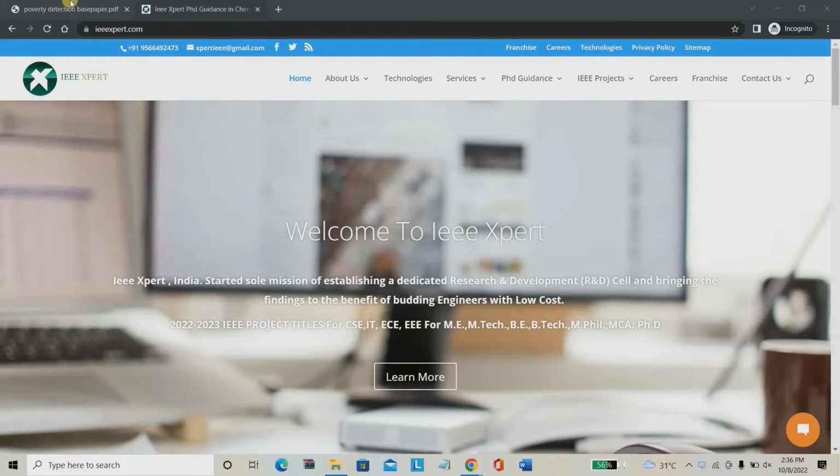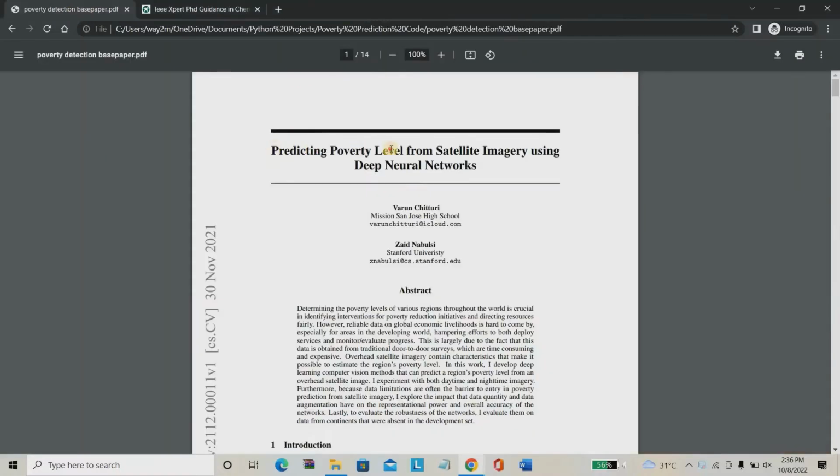Today we are going to see a project about poverty prediction using satellite imagery. In this project, we are going to predict the poverty level of a particular place. For example, you can choose Chennai, Hyderabad, or else India. We are going to predict the poverty rate of particular places using satellite imagery.